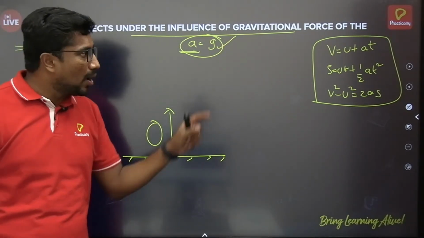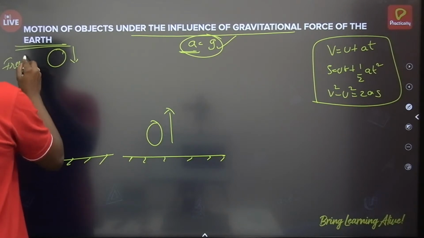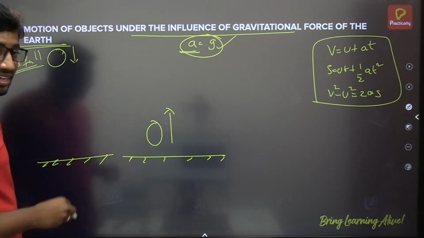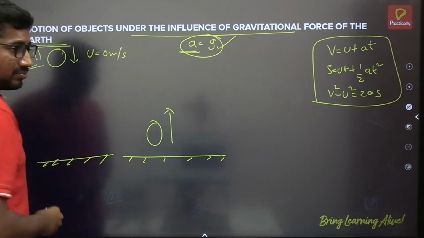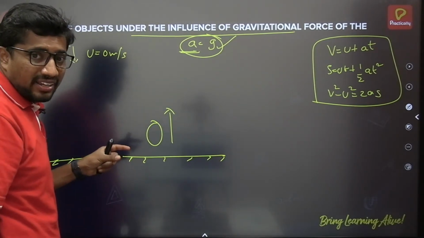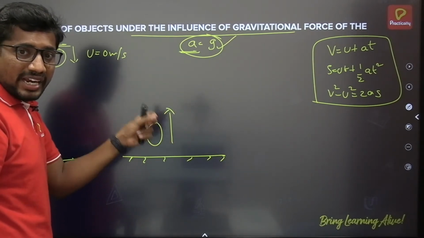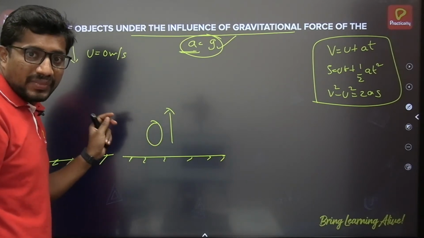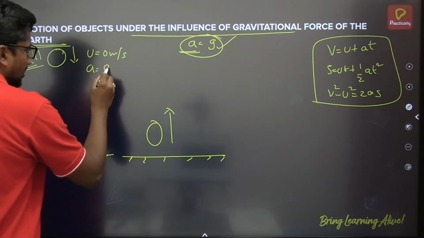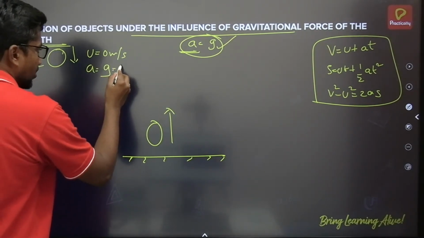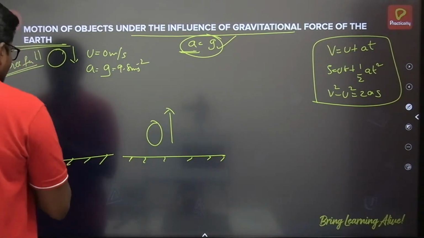Okay, then see how I am going to apply those equations here. First I will take the free fall case. Very important this is. Under the free fall case, the initial velocity of the object is 0 meter per second. Why? Since it is dropped freely, it's released freely. There is no initial velocity given to the body. It just dropped, so it will move under the influence of gravitational force alone. That is what I call free fall. Then initial velocity is 0. Acceleration due to gravity is g meter per second square. A is g, you can say it as 9.8 meter per second square. You can apply based on the value, doesn't matter.